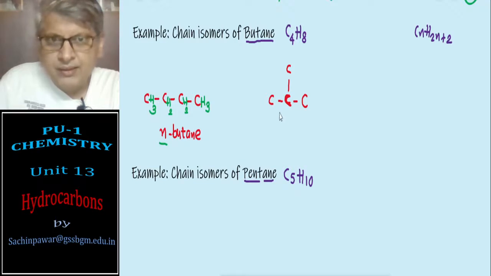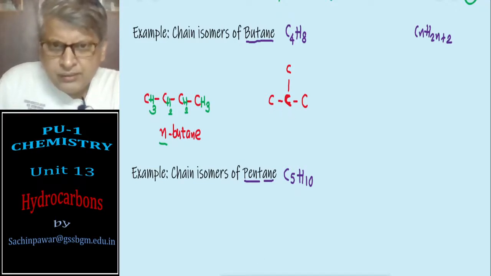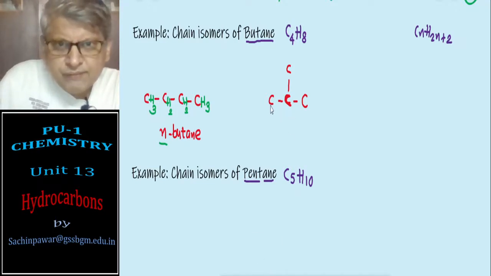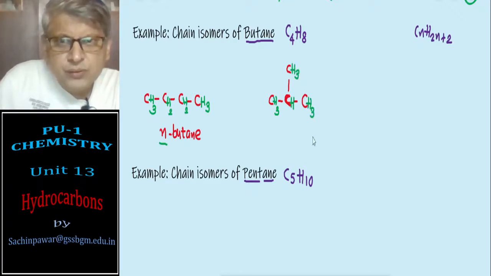Next, this. So here again see, the first carbon has formed 1 bond, therefore we require 3 hydrogens. This second carbon has formed 3 bonds, means you require only 1 hydrogen. This carbon has formed 1 bond, means it requires 3 hydrogens. This carbon also requires 3 hydrogens, and this is known as isobutane.